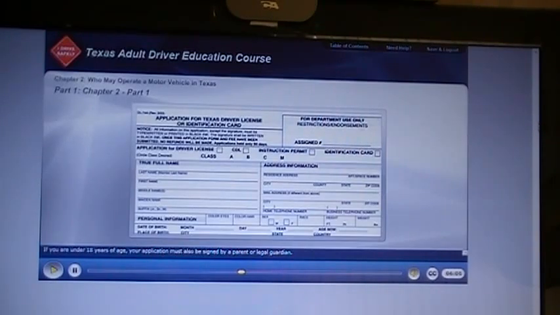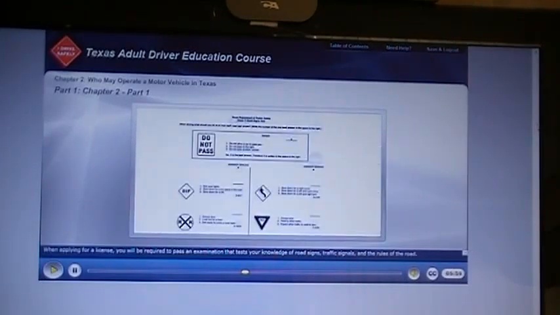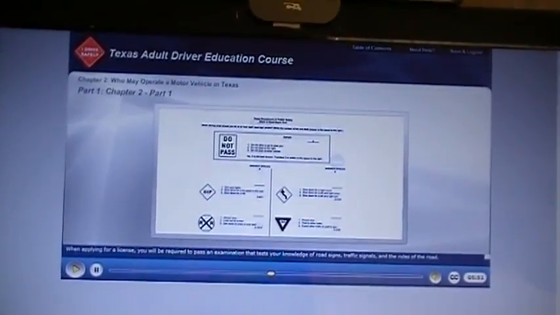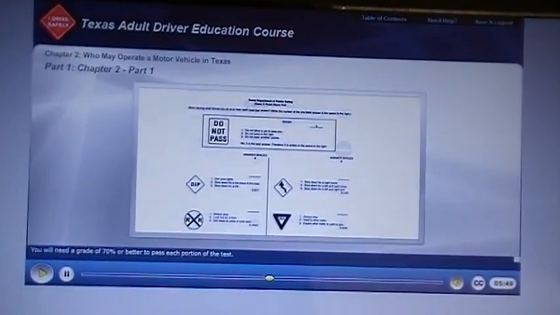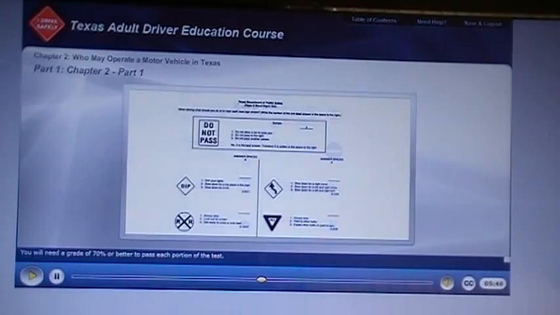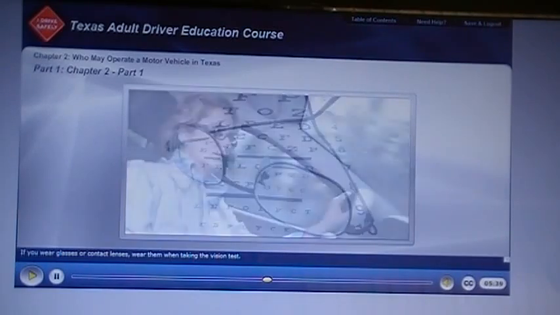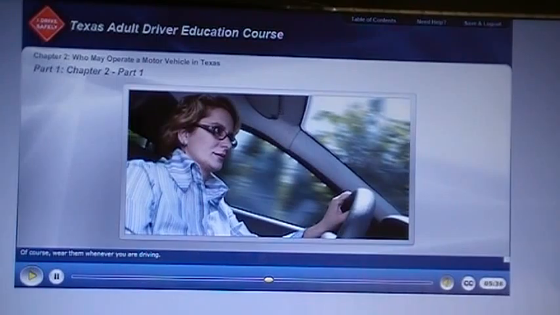If you are under 18 years of age, your application must also be signed by a parent or legal guardian. When applying for a license, you will be required to pass an examination that tests your knowledge of road signs, traffic signals, and the rules of the road. You will need a grade of 70% or better to pass each portion of the test. You will also need to take a vision test. If you wear glasses or contact lenses, wear them when taking the vision test. Of course, wear them whenever you are driving.